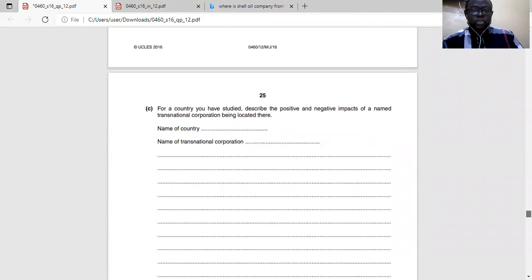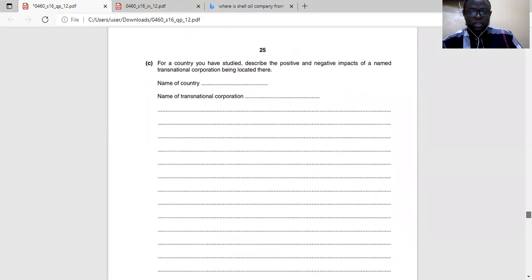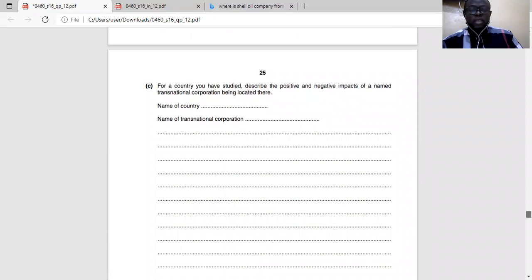Now, for a country you have studied, describe the positive and negative impact of a named transnational corporation located there. Transnational corporations are organizations that have access in many countries in the world, like multinationals. Examples are Chevron and Shell in the oil sector.